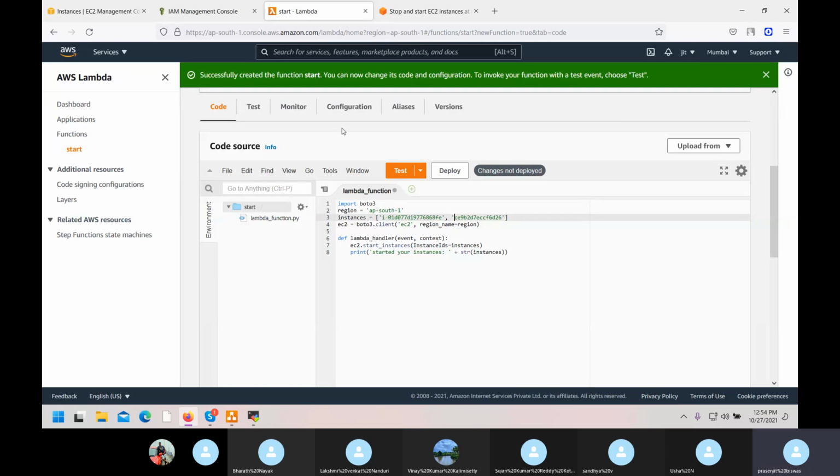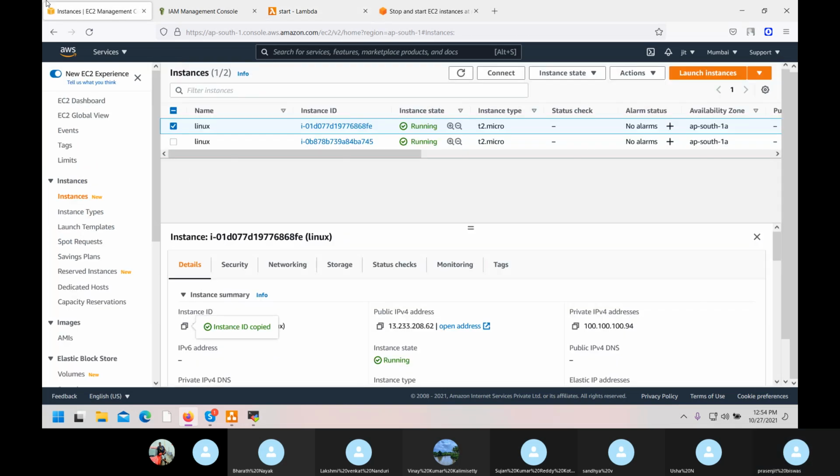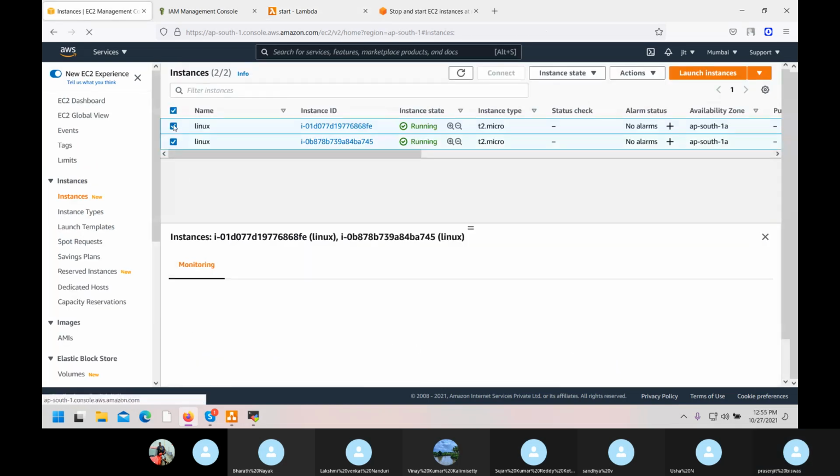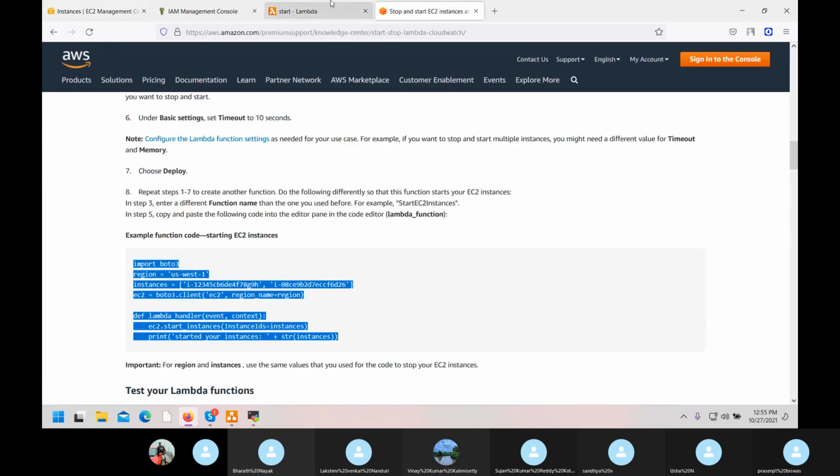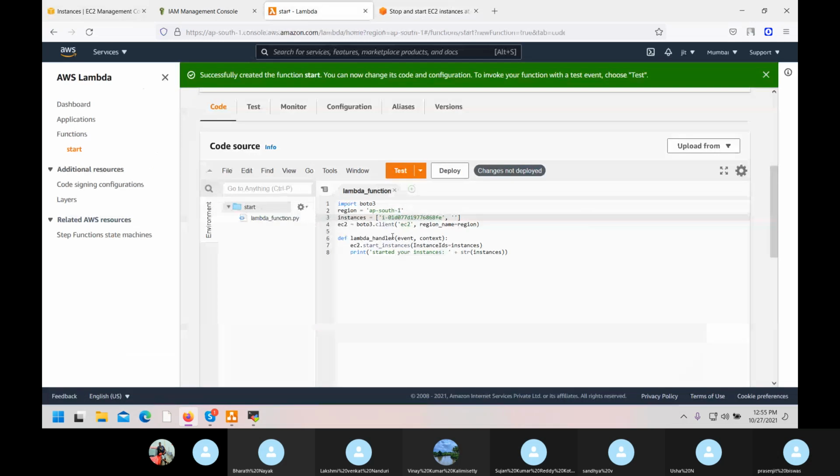Same here also. That's it. These things only. If your code is big, you have to understand what to change. Basically, you have to change your region and the ID that you want.